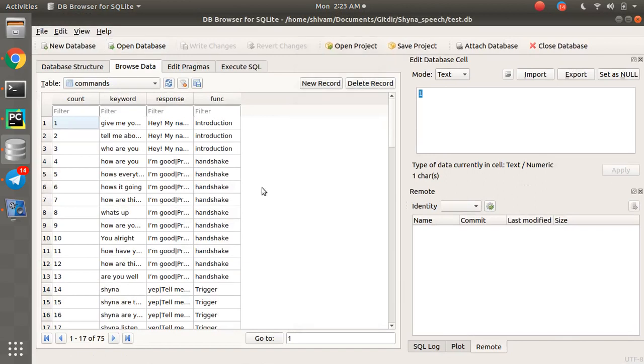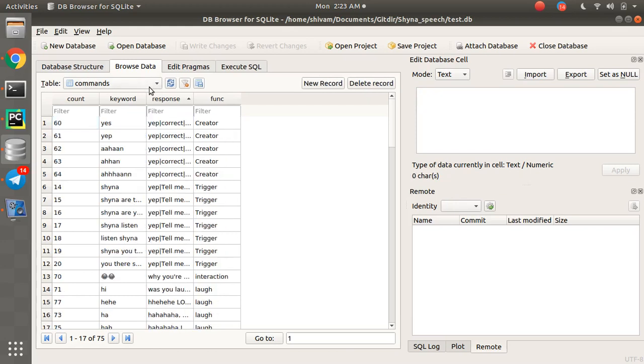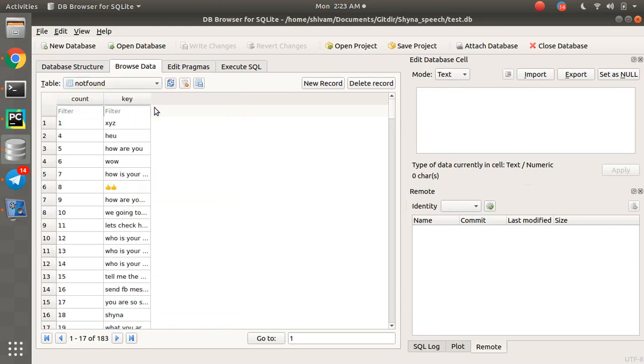This is the database that I was previously already introduced you with. We have a table command, which is basically where we search for the keyword and give the response as required. And one more table that I created, which is not found.